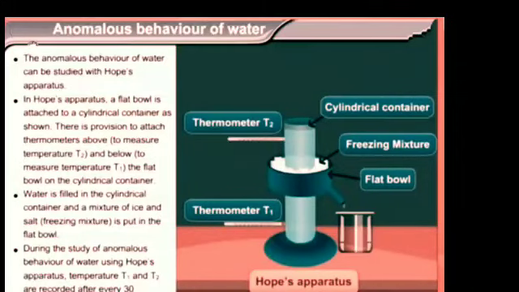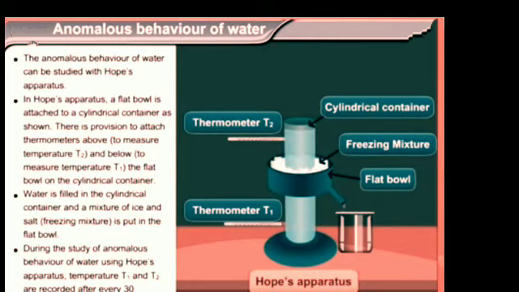The anomalous behavior of water can be studied with Hope's apparatus. In Hope's apparatus, a flat bowl is attached to a cylindrical container as shown in the figure. There is provision to attach a thermometer above to measure temperature T2 and below to measure temperature T1. Water is filled in the cylindrical container and a mixture of ice and salt is put in the flat bowl.